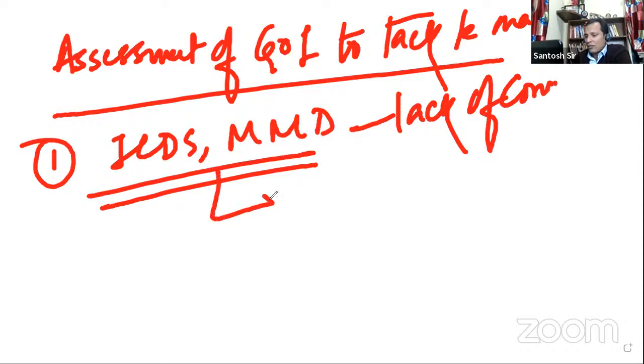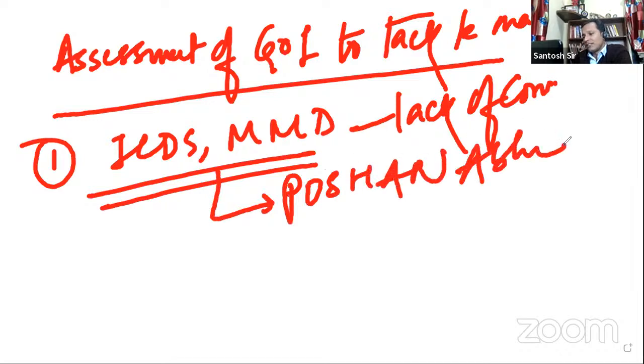Okay, so that is why now we have come out with Poshan Abhiyan. Poshan Abhiyan basically is tackling the convergence of these schemes. Convergence of this is very important.